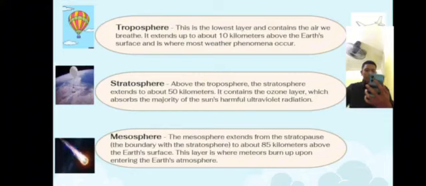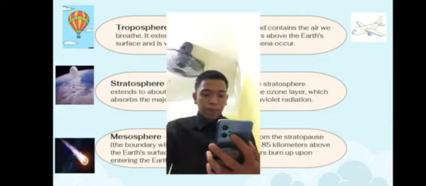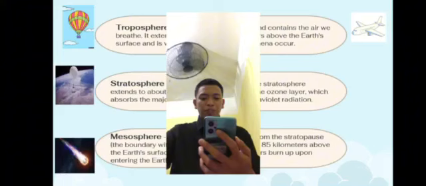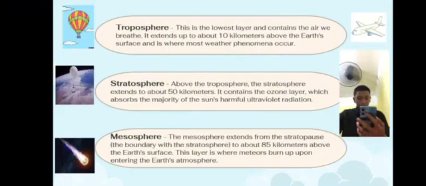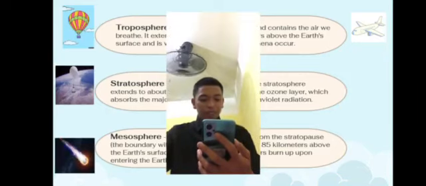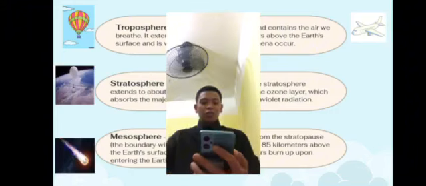Stratosphere extends to about 50 kilometers. It contains the ozone layer, which absorbs the majority of the sun's harmful ultraviolet radiation. Mesosphere. The mesosphere extends from the stratopause to about 85 kilometers above the Earth's surface. This layer is where meteors burn up upon entering the Earth's atmosphere.